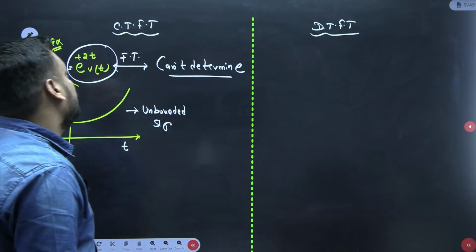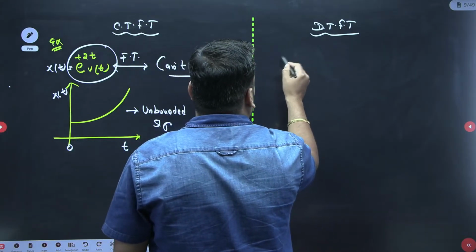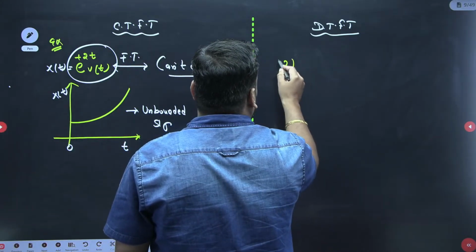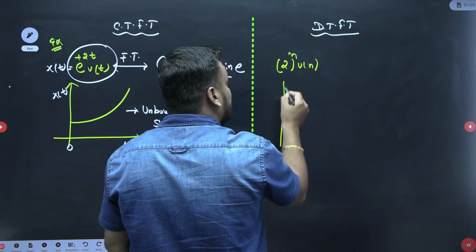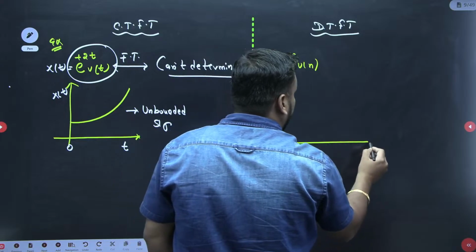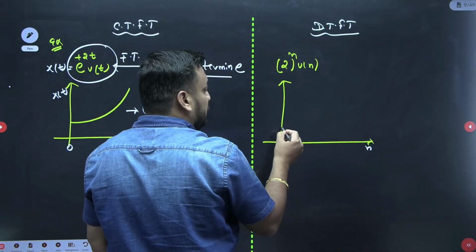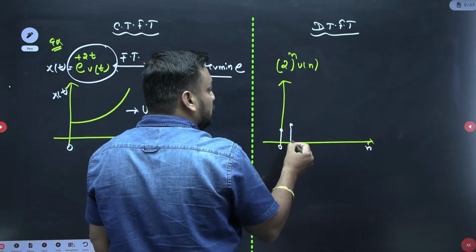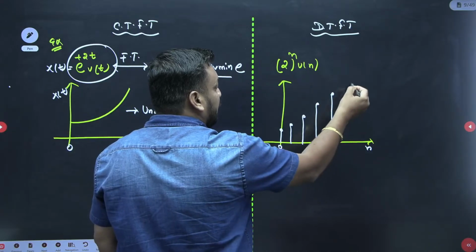And similarly, in a symmetrical way, if I take the example of a discrete time signal, let me take the example of 2^n u[n]. So 2^n u[n] is also an exponentially growing signal. If you make the curve of this, for different values of n, 2^0 is 1, 2^1 is 2, 2^2 is 4, 2^3 is 8, like that we are growing.